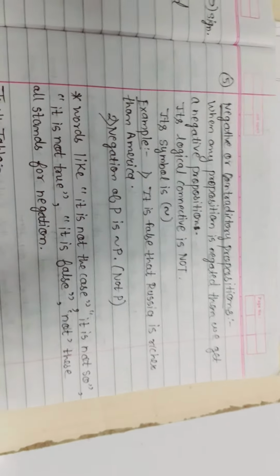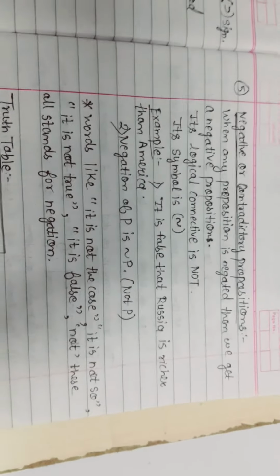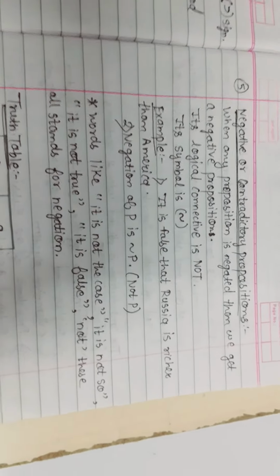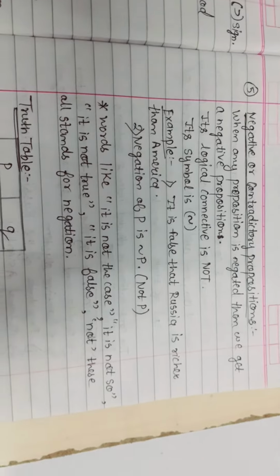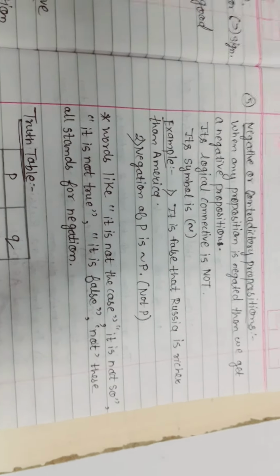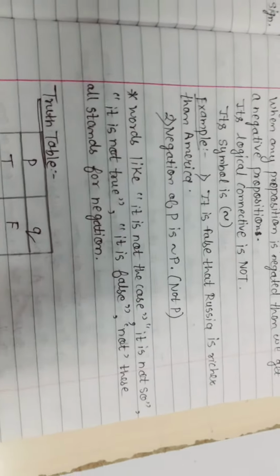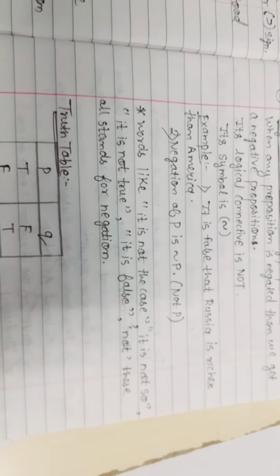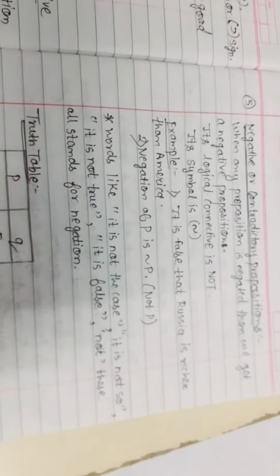And last is the negative or contradictory proposition. When not is present in the sentence, then it's a contradictory proposition. So words like it is not the case, it is not so, it is not true, it is false, not, these all stand for negation. If these words are present, then it is considered a negative or contradictory proposition, and this is the truth table.